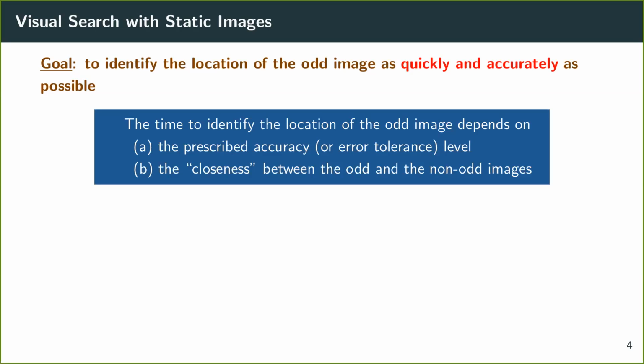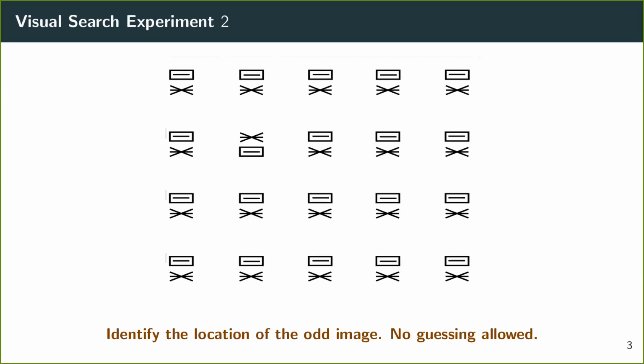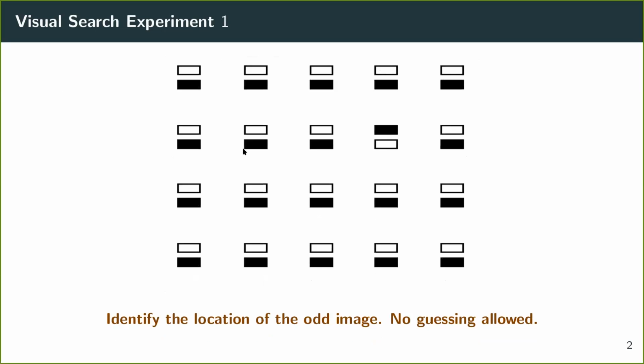In general, the time to identify the location of the odd image is a function of the prescribed accuracy, or equivalently the error tolerance level, and the closeness between the odd and the non-odd images. By closeness, I mean to what extent the odd image stands out to our eyes when compared to all the non-odd images. Perhaps some of you took a little longer to identify the odd image in this case because the odd image doesn't seem to stand out as much from the rest of the non-odd images as in this case.